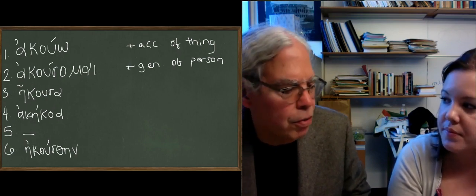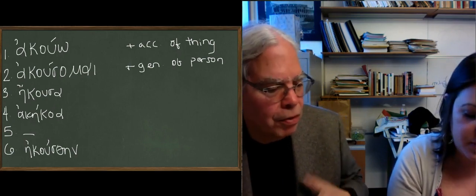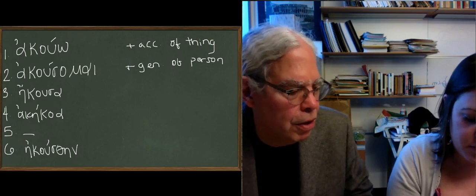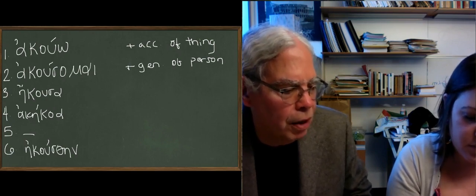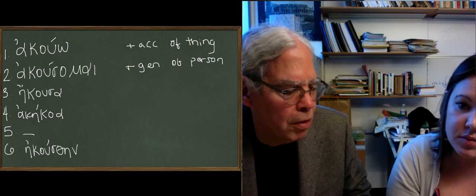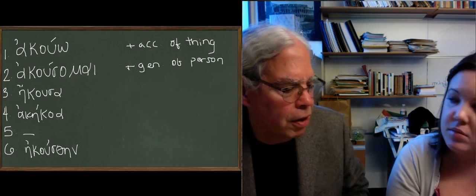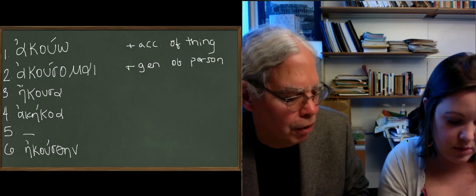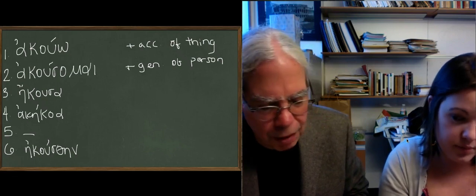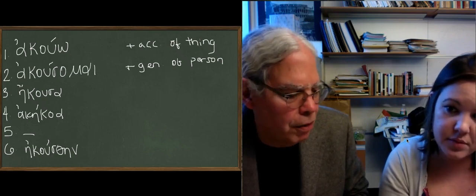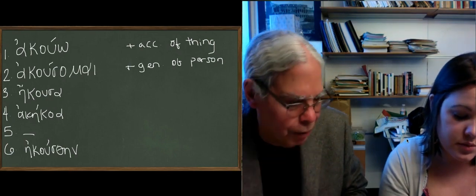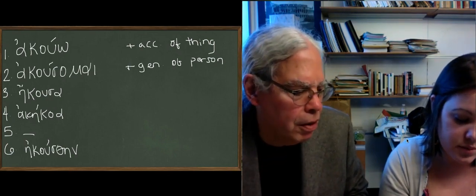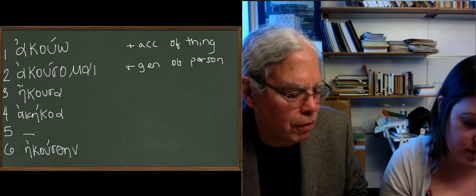And then there's this funny use of it in the passive. This verb doesn't really have a middle except in the future. And when it has middle endings, it's almost always passive. Notice that it doesn't have a perfect passive form. But you have aorist passive, and the present and the imperfect can be passive forms.